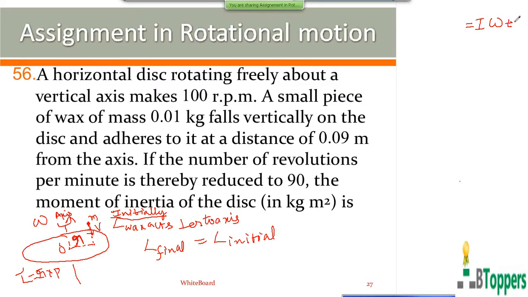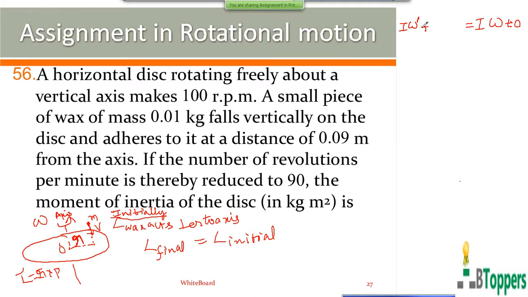The initial angular momentum of the piece of wax about the vertical axis is 0. So the final angular momentum of the disc is equal to I into omega dash, where I is the moment of inertia of the disc, and omega dash is the new angular speed of rotation of the disc about the vertical axis passing through the center.